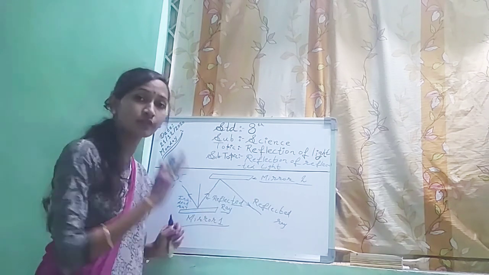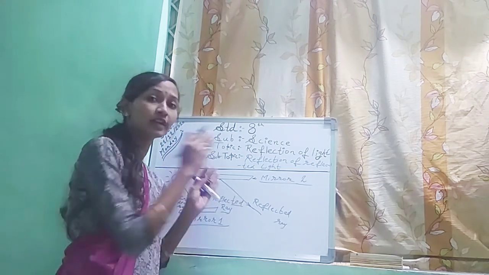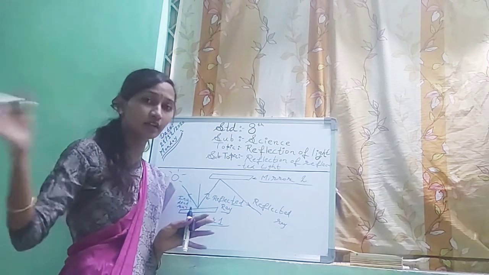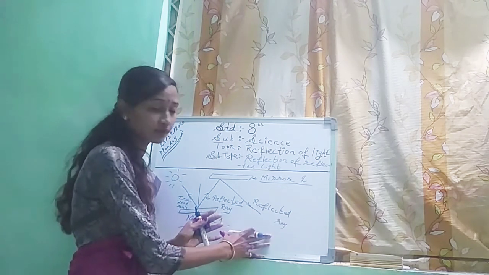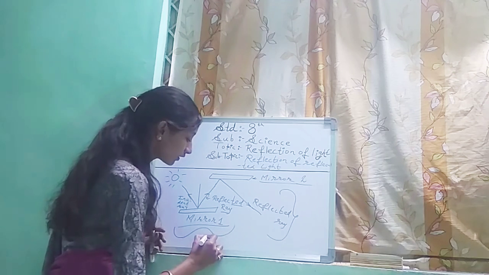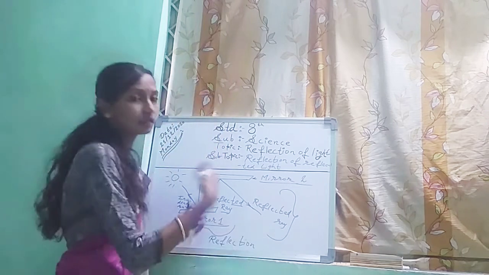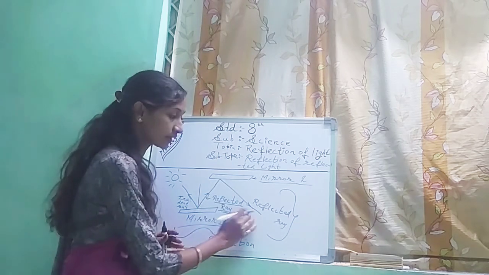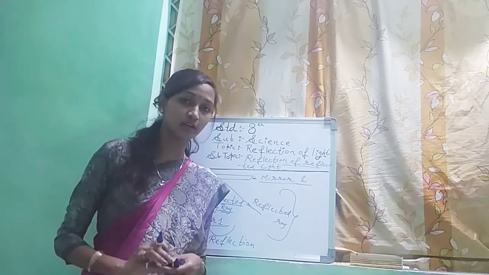As we have seen the definition of reflection of light, reflection means when an incident ray falls on any reflecting surface and turns back in the other direction, it is called reflection of light. But here two times reflection occurred. Up to this point the process we call reflection. But here, the reflected light again got reflected, that's why this is called reflection of reflected light. Clear up to this?